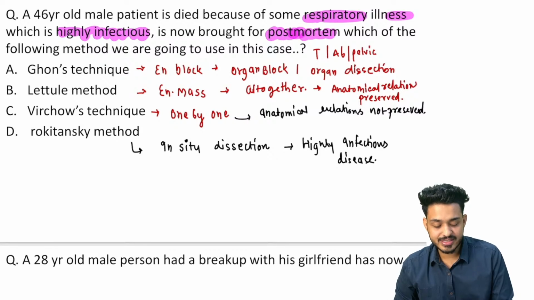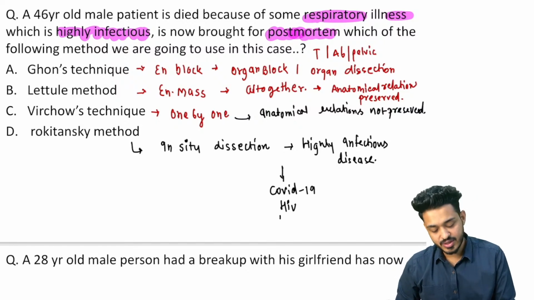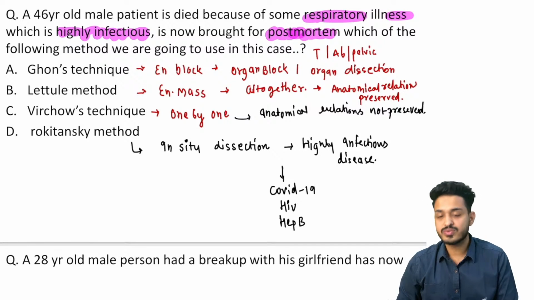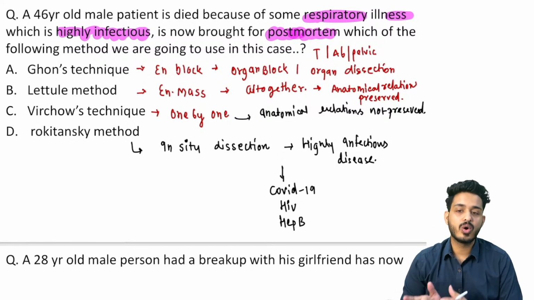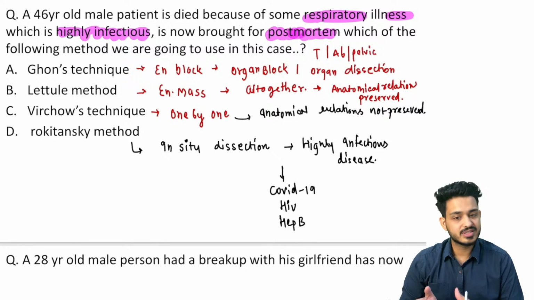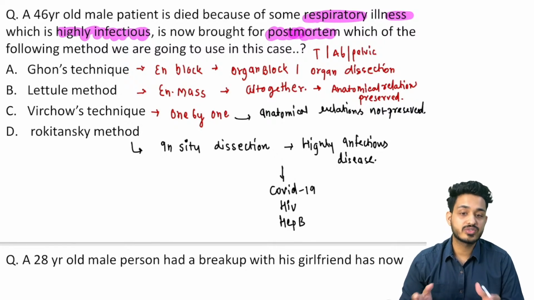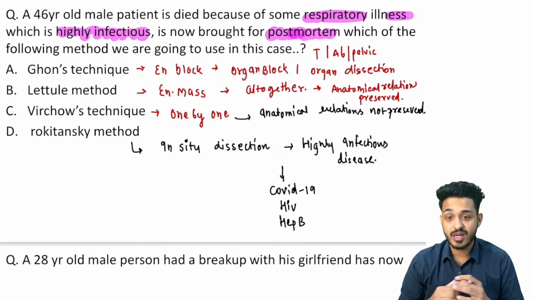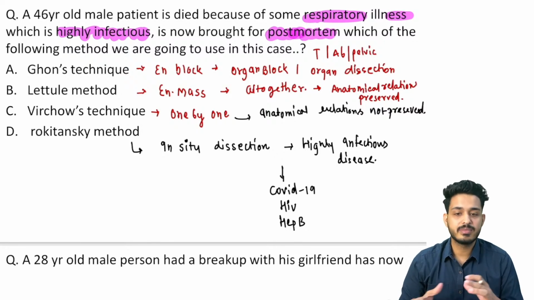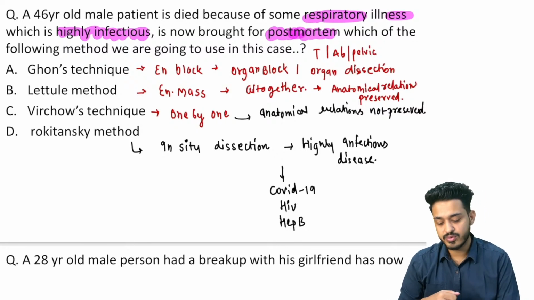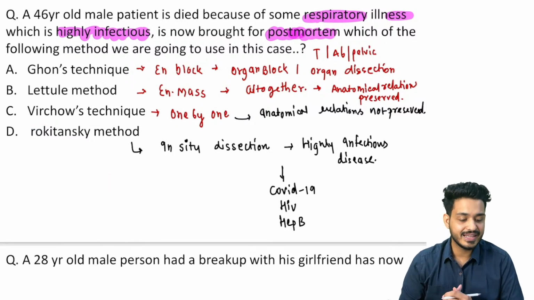Like we were doing this particular thing in the COVID-19, maybe the patient is of HIV or hepatitis B, right? So अगर कोई ऐसा patient है, so we are going to do what? Rokitansky. तो Ghon में क्या करना है? एक particular thoracic segment ले लिया, abdominal segment ले लिया, pelvic segment ले लिया. Letulle में it is going to be en masse, that means all organs are going to be together. It is going to preserve the anatomical relations, right? Virtue, one by one, every organ; V for virtue, V for one by one, you can remember like that. And Rokitansky is going to be for the highly infectious things, right?